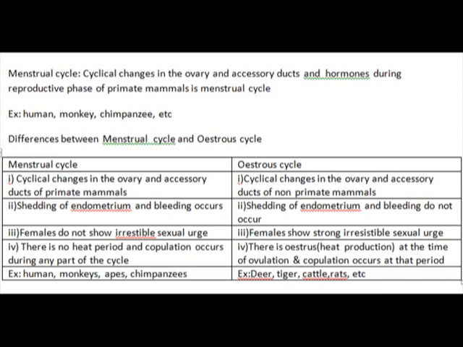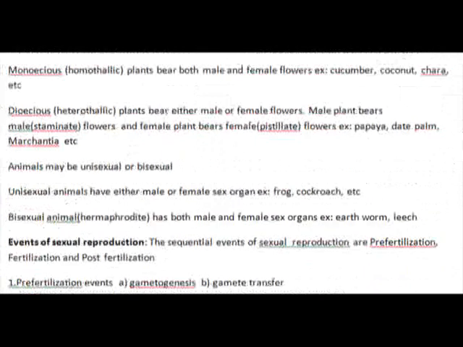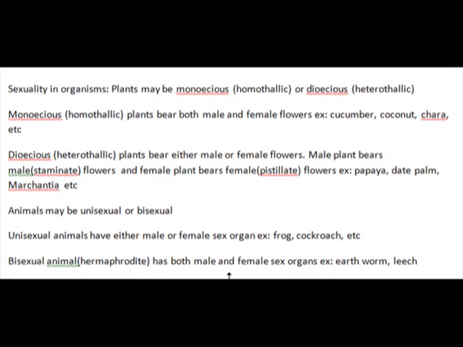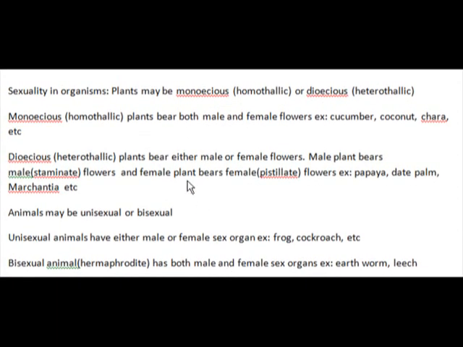Next thing is sexuality in organisms. Plants may be monoecious or dioecious. Plants can be classified as monoecious plants or dioecious plants. Monoecious plants are also called homothallic. Dioecious plants are also called heterothallic.